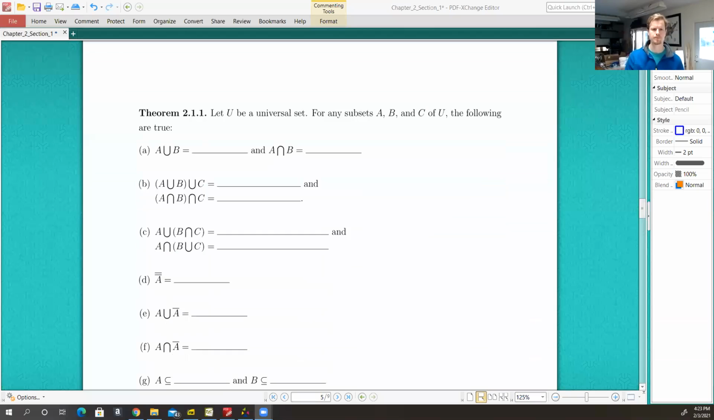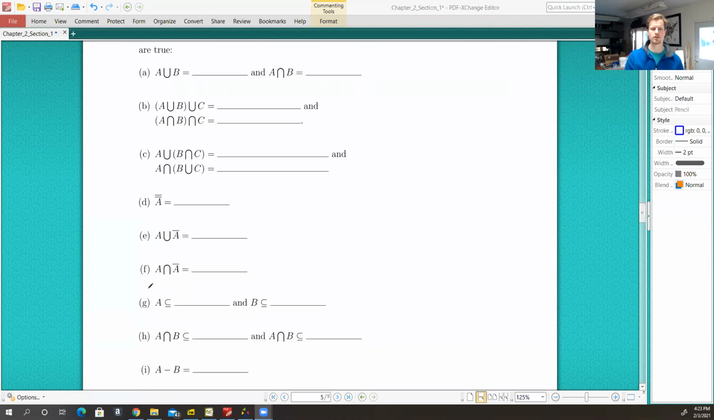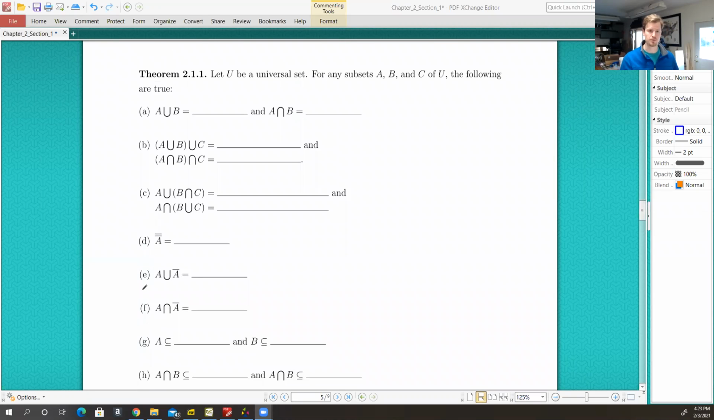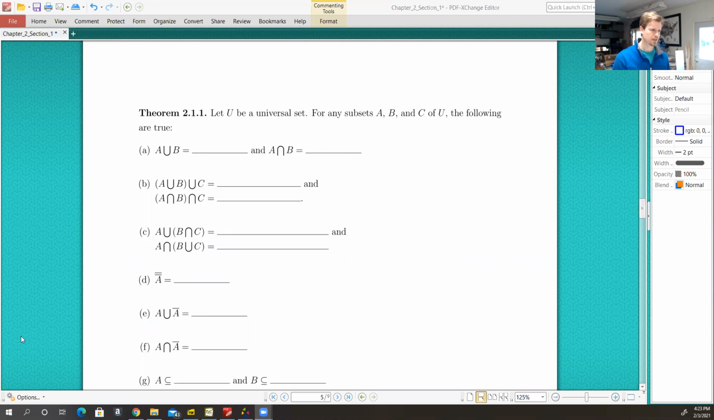I'd like to take a look at our two large theorems for the second section, really one large theorem and one small theorem, but the two theorems of our section here. So let's go to our notes. So the very large theorem is our first one. Let's say that we have a universal set U, and let's say that A, B, and C are subsets of U. Then each of the following things are true.